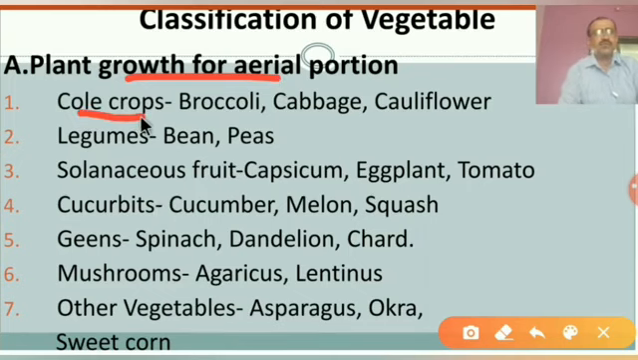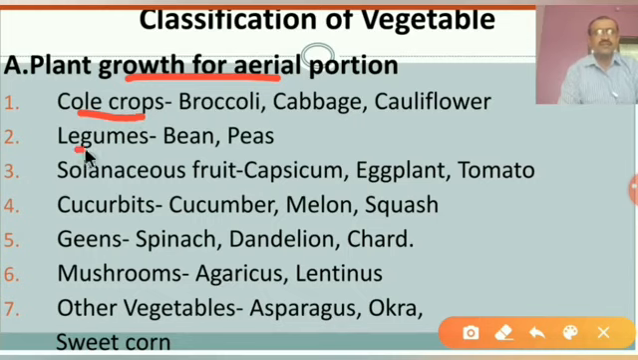What is meant by coal crop? Coal, the meaning of coal is nothing but the caulis. Caulis is nothing but the stem or the stalk of the plant. The stalk of the plant is used, and that is the growth for aerial portion. The stem or the stalk of the plant is important here. On the basis of that the plant can be classified, and that plant is known as the coal crop. For example, broccoli, cabbage and cauliflower.